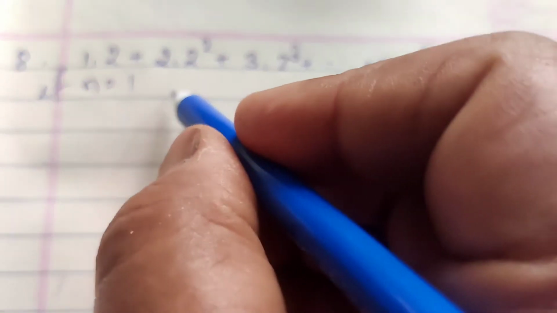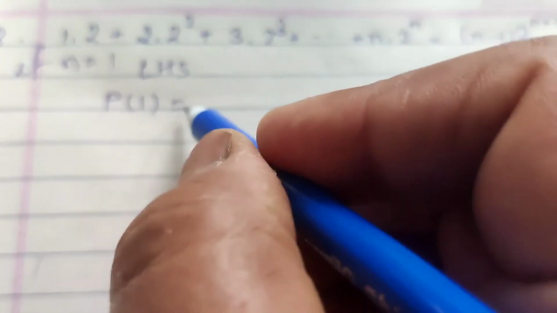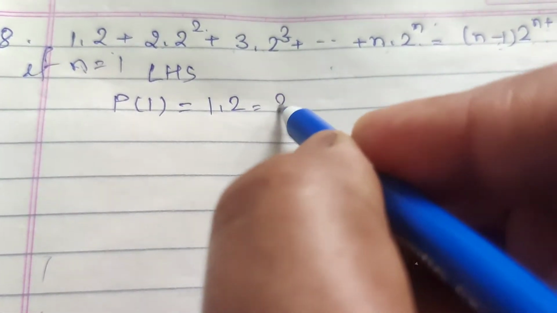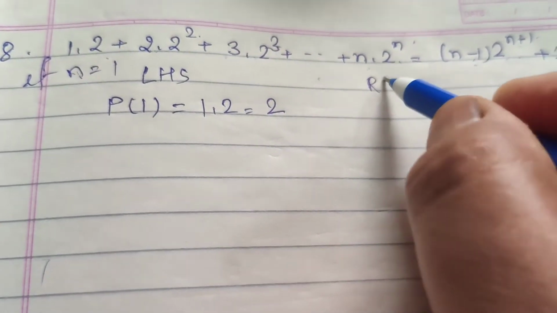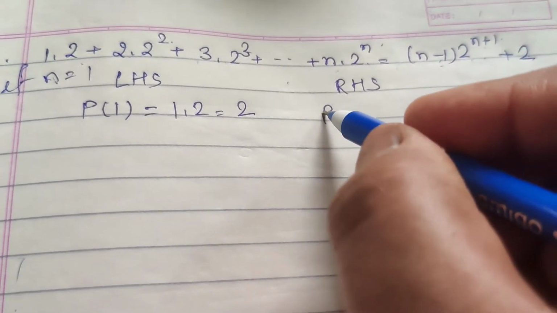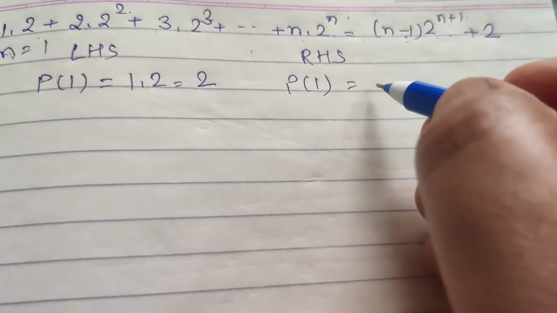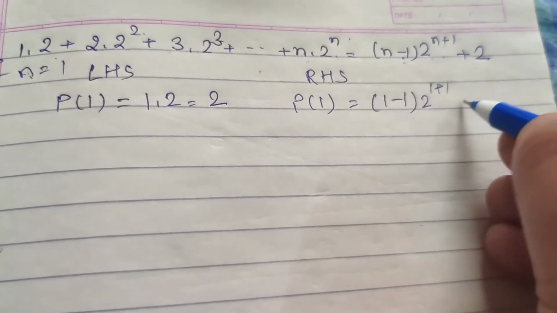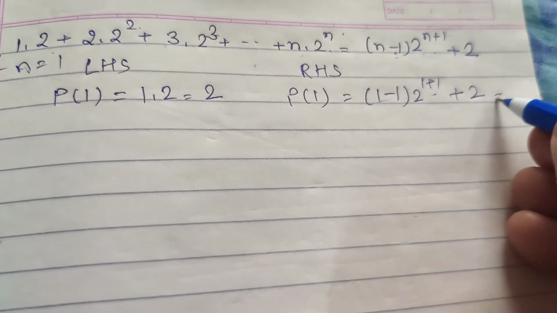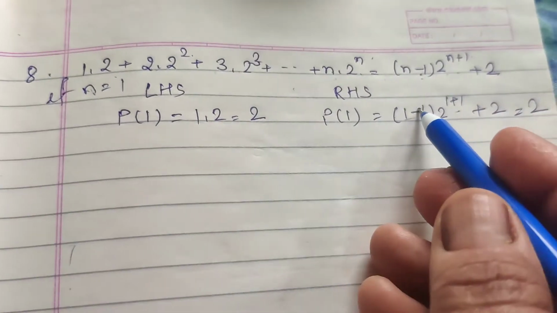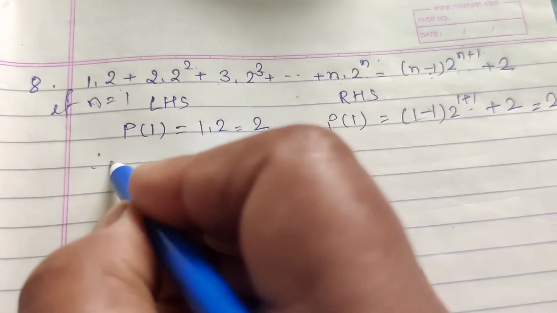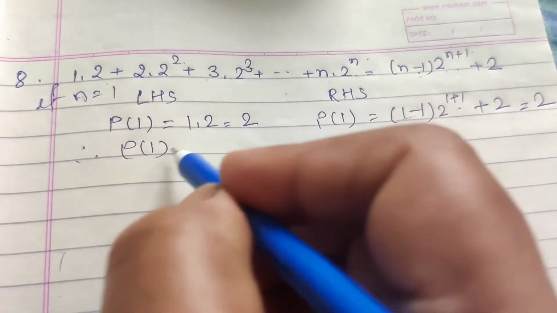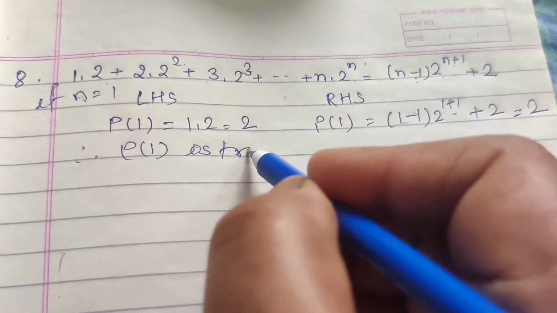If this series is only for one term, and RHS, this is a very simple part. For one term, just put n equal to 1: 1 minus 1, 0, 2 raised to power 1 plus 1, plus 2. So this part is 0 plus 2, equal to 2. LHS equal to RHS. Therefore, P1 is true. Very easy part.